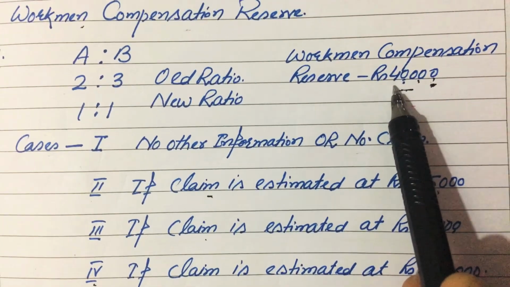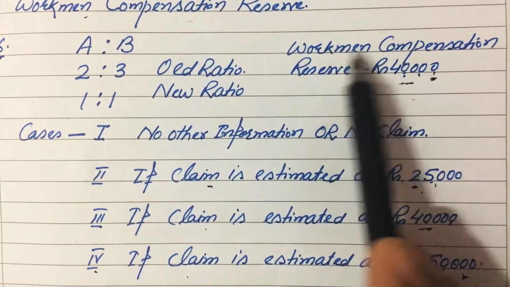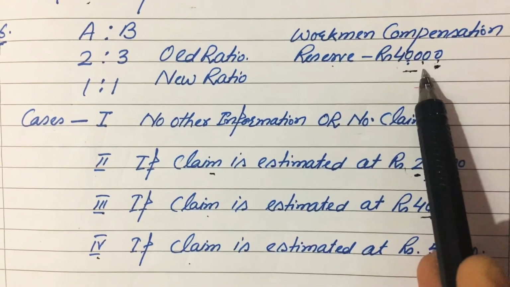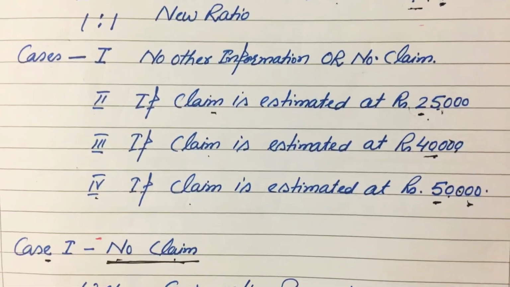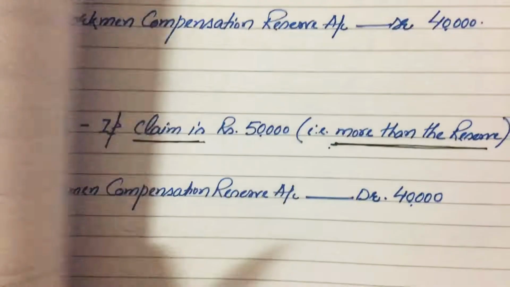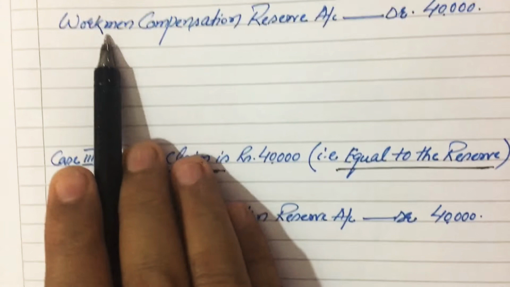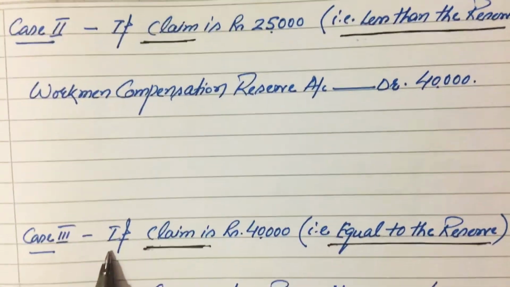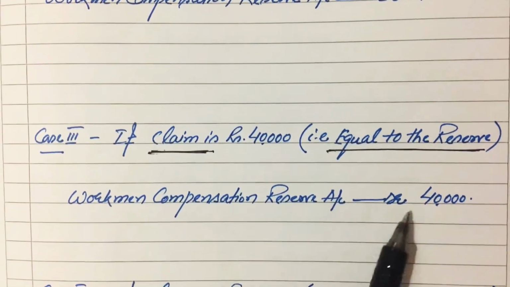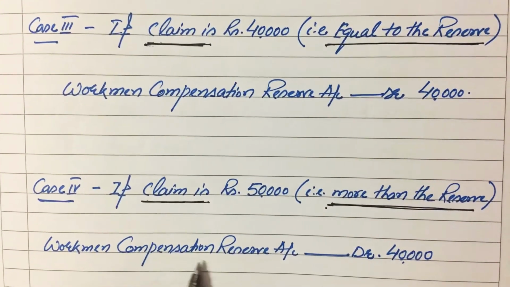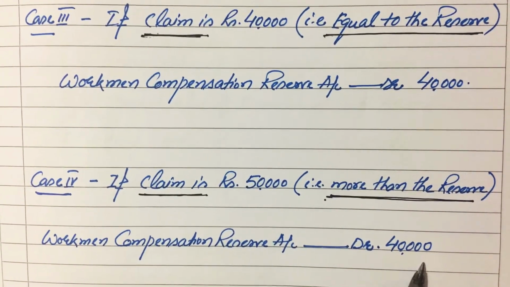And to close it, we will debit workman compensation reserve account with the same amount. That's why in every case, workman compensation reserve account debit 40,000. In the second case also, in the third case also, and in the fourth case also, workman compensation reserve account debit 40,000.